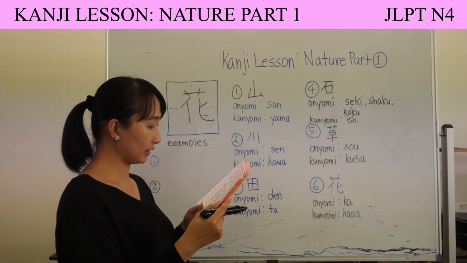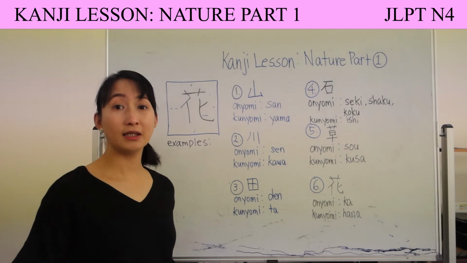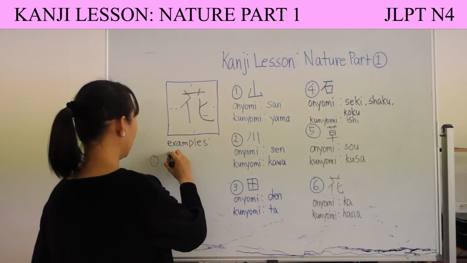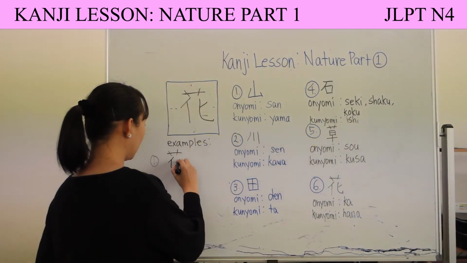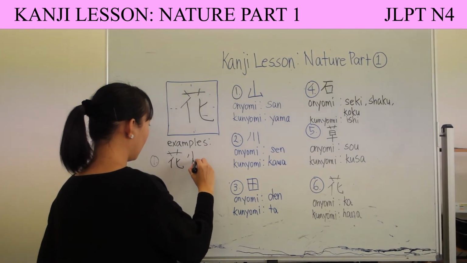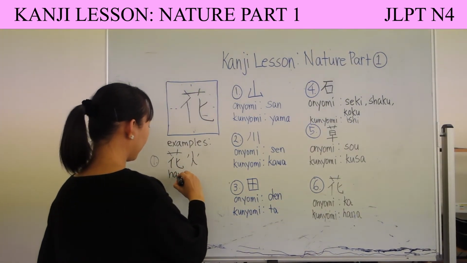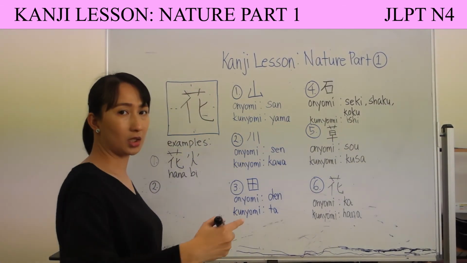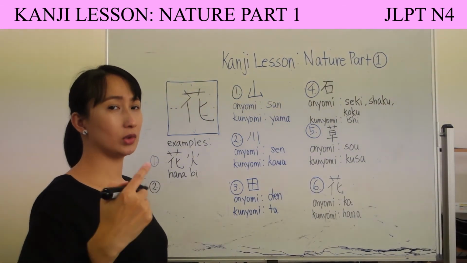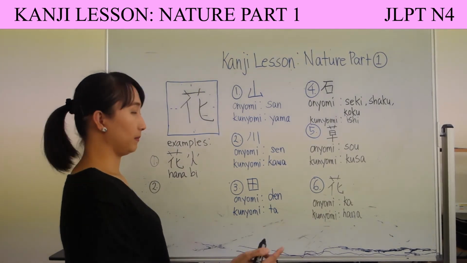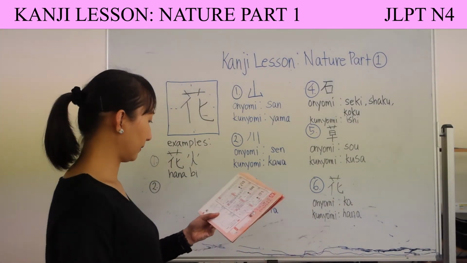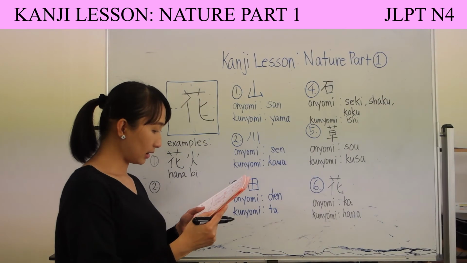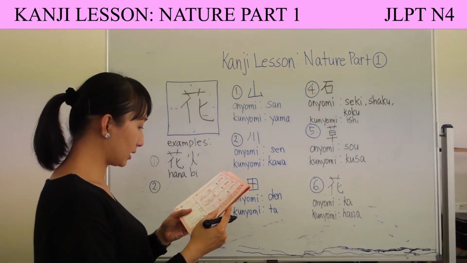The examples that I have for you are hanabi. Hana, flower, plus bi. This one is bi, hi, or ka, like kayobi no ka. Hanabi means fireworks. And the last one that I have for you is